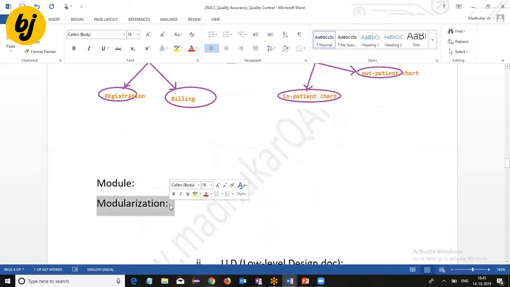Whenever we split the project into small units or modules, we call this concept modularization. Modularization means splitting the project into small units or modules. What is the advantage of this concept? It makes it easy to develop the application.